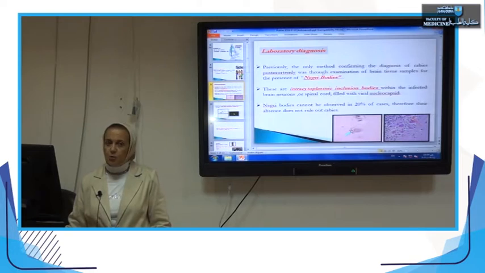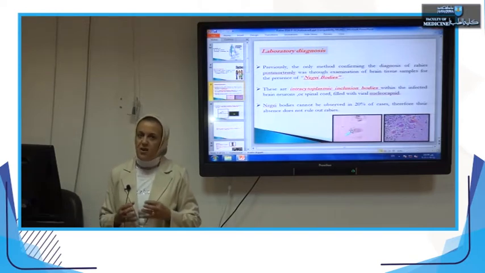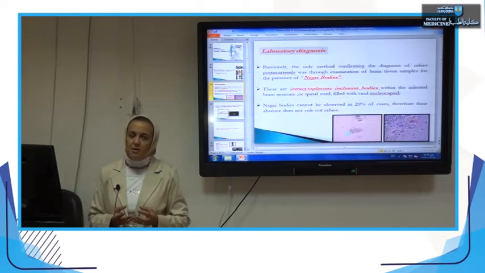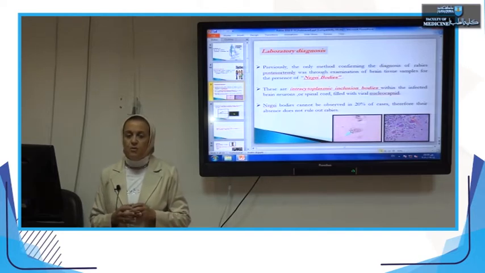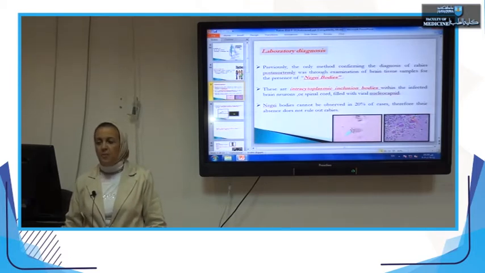These Negri bodies are intracytoplasmic inclusion bodies. What do you mean by intracytoplasmic inclusion bodies? These have been found to be viral aggregates during the replication of the virus. The virus replicates within the cell, we all know that. Some viral particles do not form complete virus particles, but are present incompletely in the brain stem. These form circles or bodies found capping the nucleus of the brain cells. The arrow here demonstrates the presence of the Negri bodies.